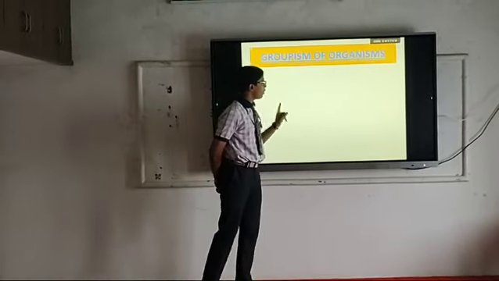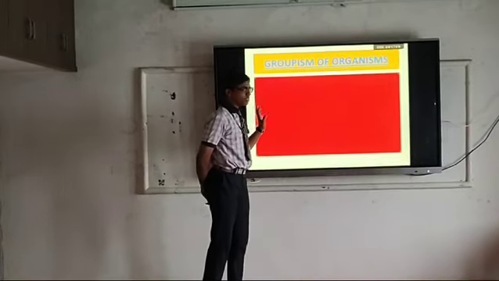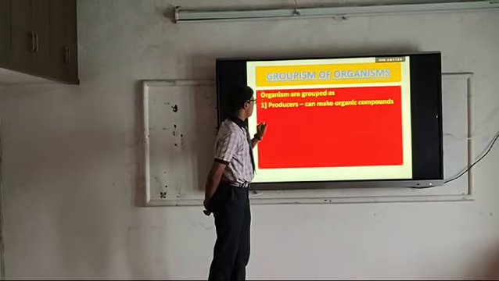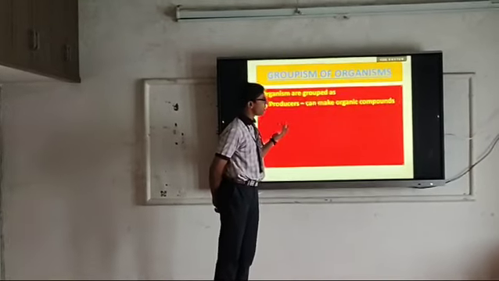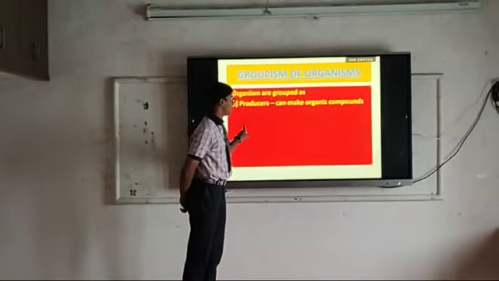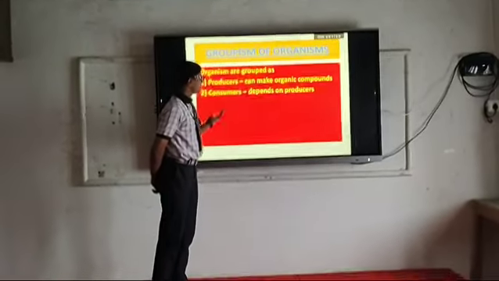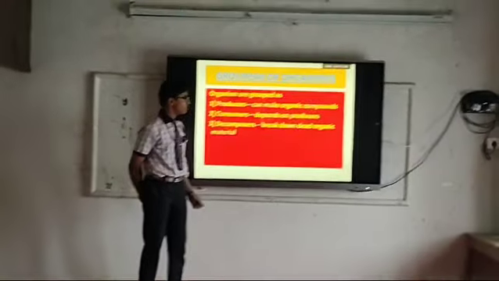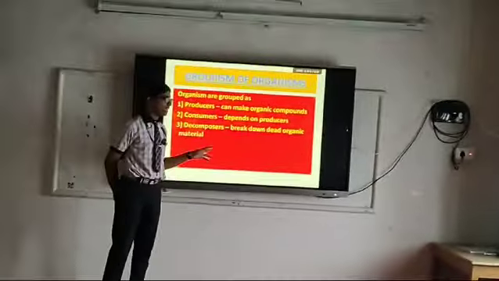Next, grouping of organisms. The organisms are grouped into three kinds. First, producers, which can make organic compounds, such as plants. Consumers, they are dependent on producers. And decomposers, who break down organic material. For example, bacteria. Let's study one by one. First, producers. What do you mean by producers?